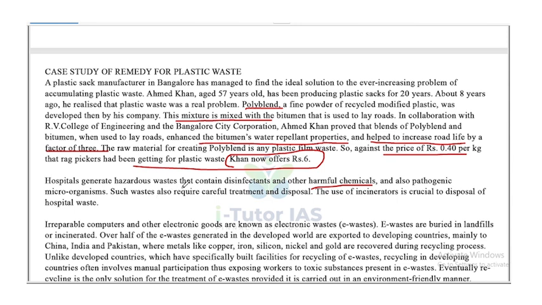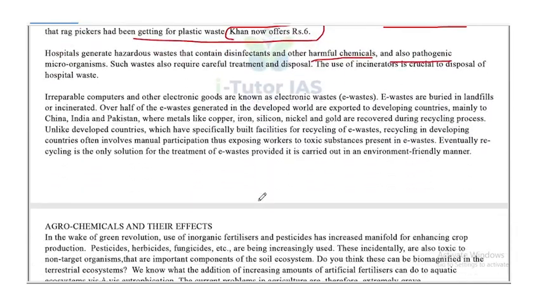Hospital generated hazardous waste that contain disinfectants and other harmful chemicals and also pathogenic microorganisms. Such waste also require careful treatment and disposal. The use of incinerators is crucial for disposal of hospital waste.